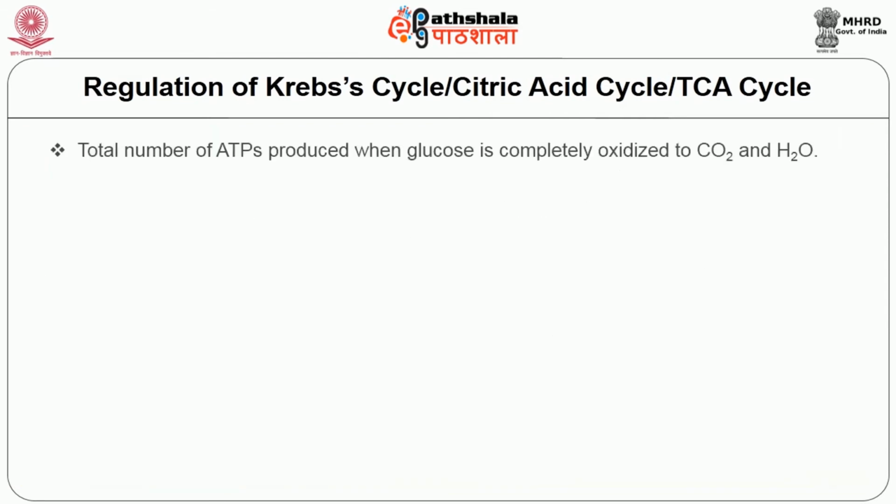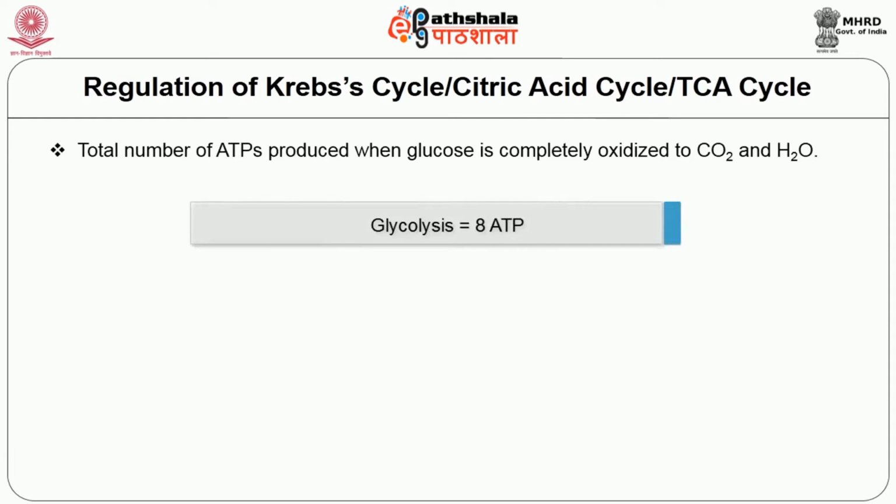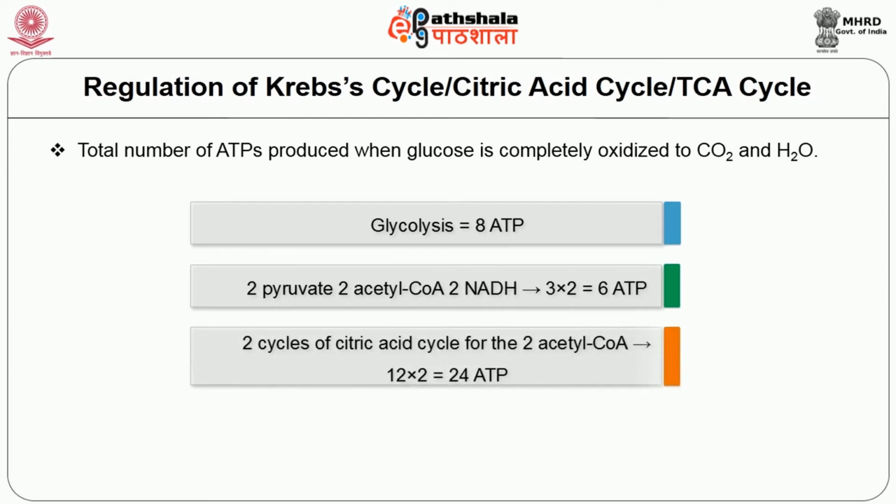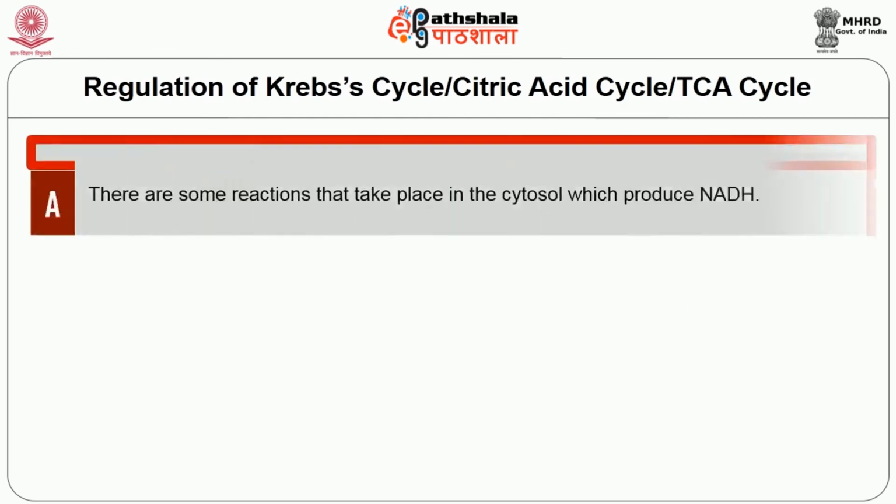When NADH is oxidized through the ETC, it produces 3 ATPs, and oxidation of FADH2 through the ETC produces 2 ATPs. The total number of ATPs produced when glucose is completely oxidized to carbon dioxide and water: during glycolysis, 8 ATPs are produced, and 2 pyruvate give 2 acetyl CoA and 2 NADH, which is equivalent to 6 ATPs. Two cycles of the citric acid cycle for 2 acetyl CoA are equivalent to 24 ATPs. In total there will be 38 net ATP produced.